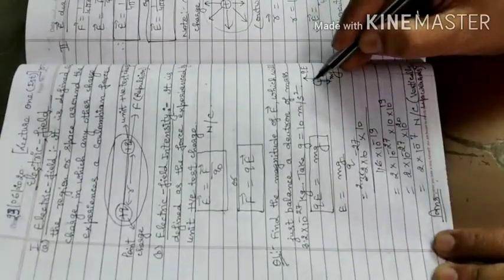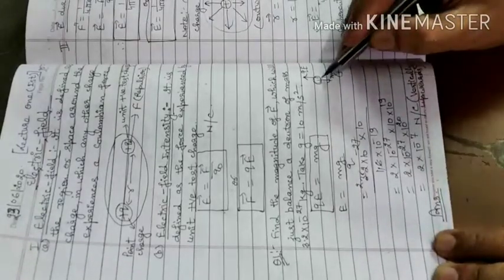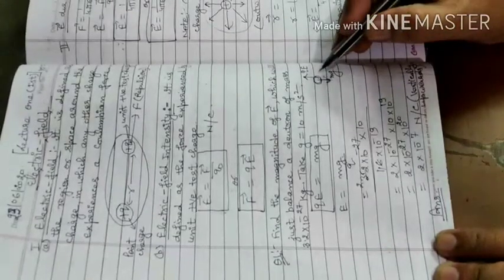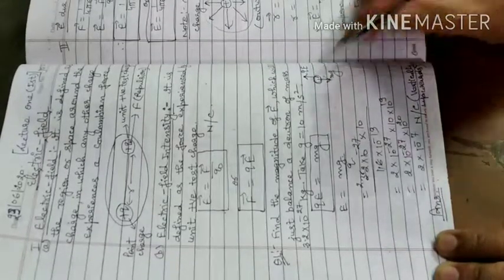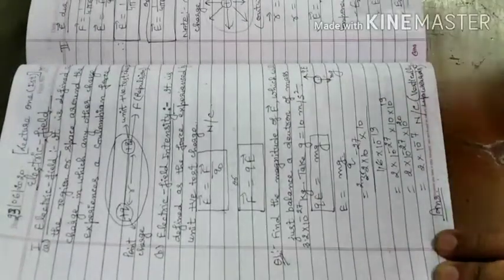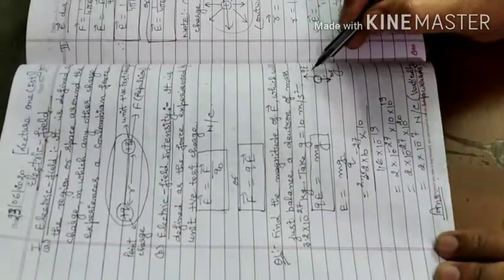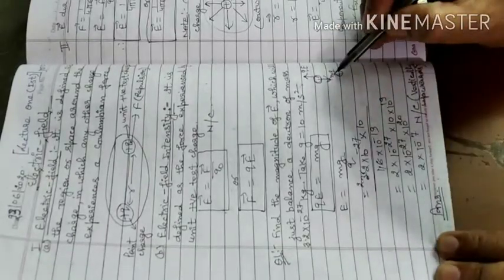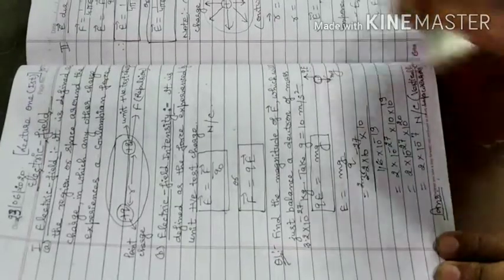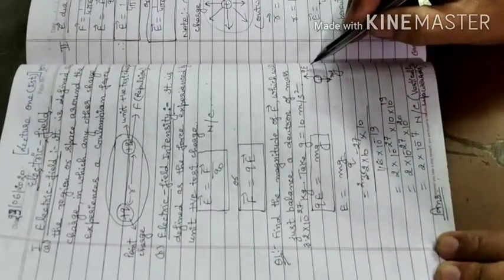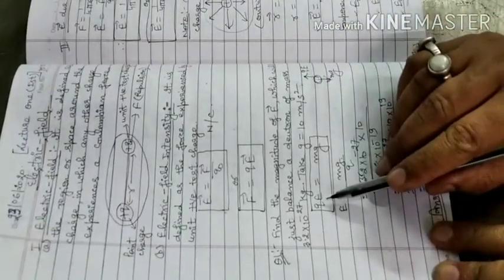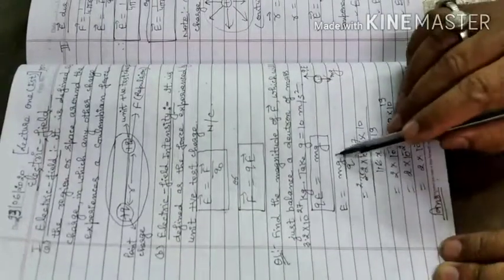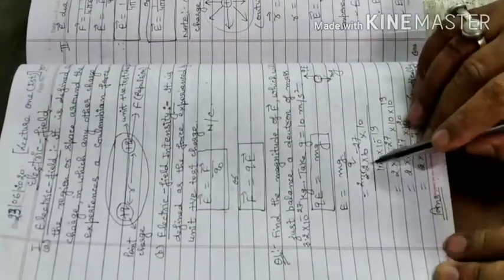If the deuteron is in equilibrium, the weight of the deuteron is always acting in the downward direction. So for equilibrium of this deuteron, an upward force is needed, and that force can be the electrostatic force, that is F is equal to q into E. If mg is balanced by qE, then only equilibrium is attained. So we can write qE is equal to m into g, and with the help of this, E is equal to mg upon q.